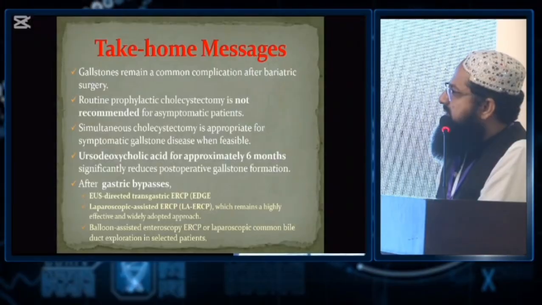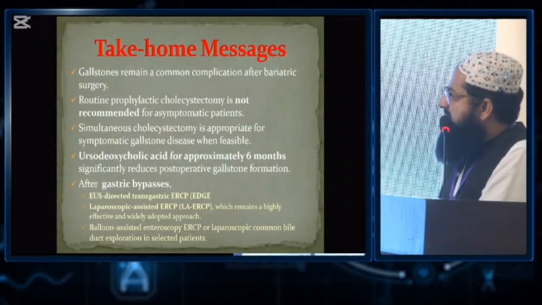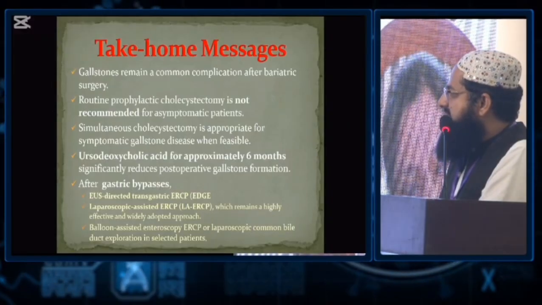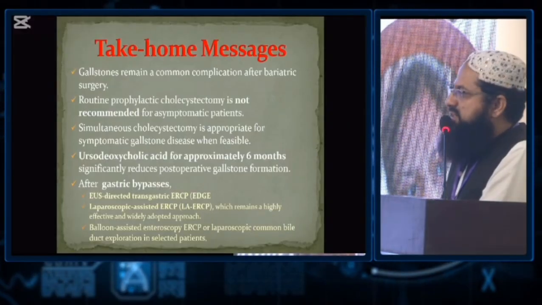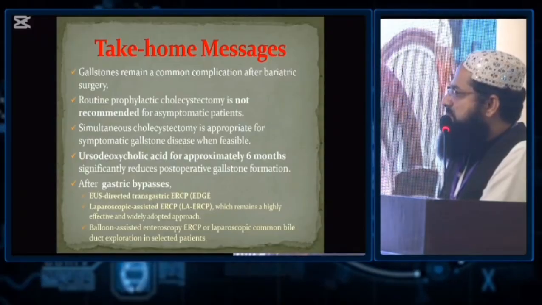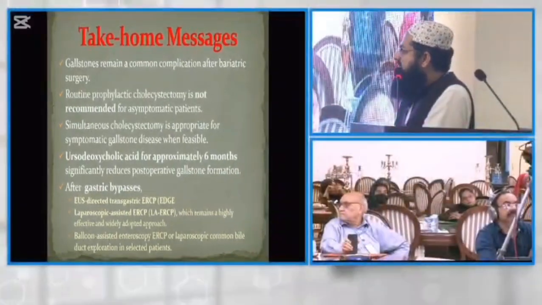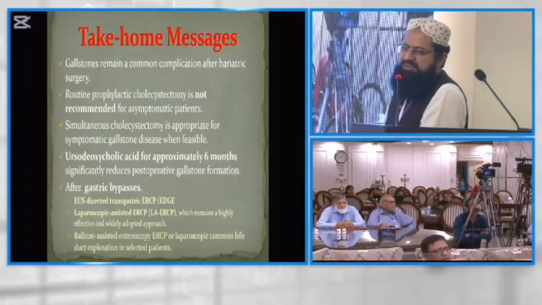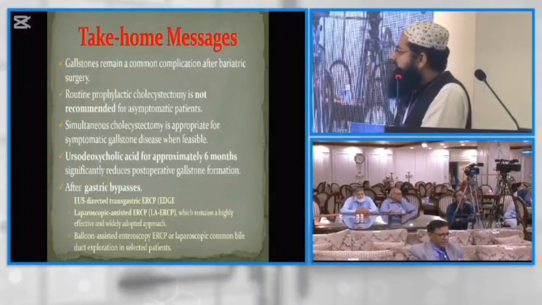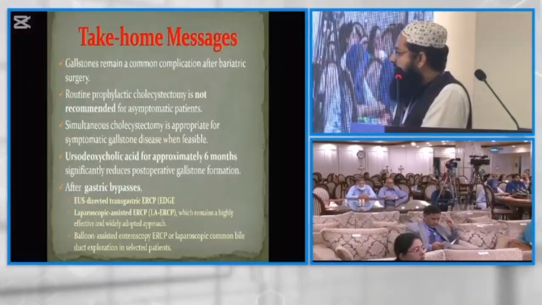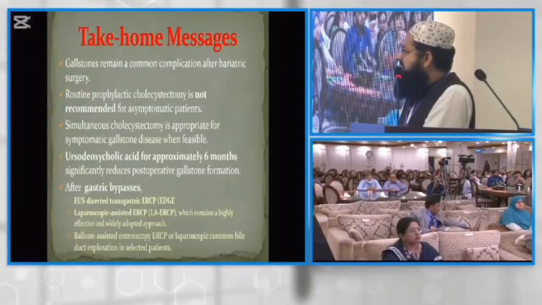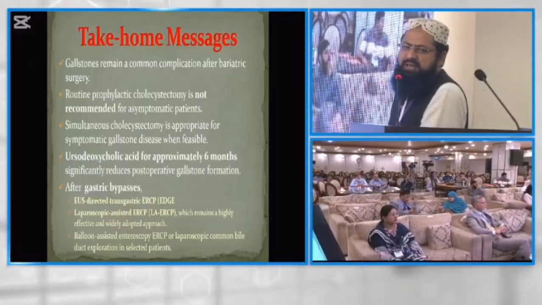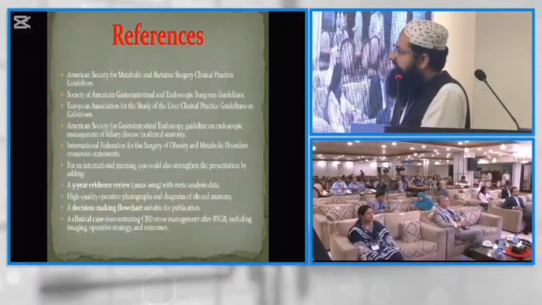Take home message: gallstone remains a common complication. Routine prophylactic cholecystectomy is not recommended for asymptomatic patients. Simultaneous cholecystectomy is appropriate for symptomatic gallstone disease when feasible. Also, ursodeoxycholic acid for approximately 6 months can be used, 600 milligrams daily. After gastric bypass, endoscopic ultrasound directed ERCP, laparoscopic assisted ERCP or balloon ERCP, whichever is available and easy at your centers, you can proceed with.